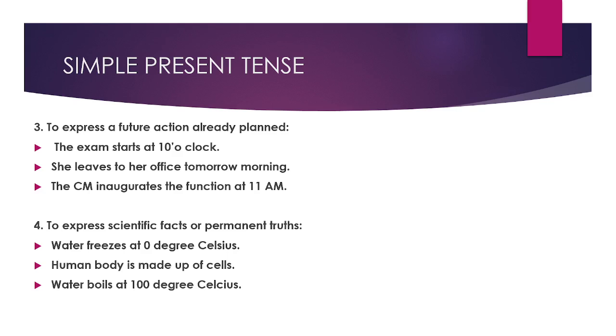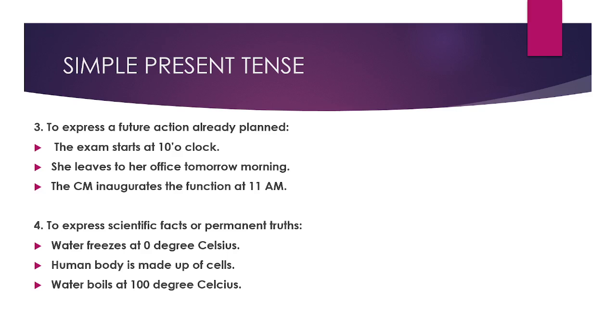Next is, she leaves to her office tomorrow morning. Tomorrow morning only she is going to leave to office, but still, I can write it in simple present tense. She leaves to her office tomorrow morning.